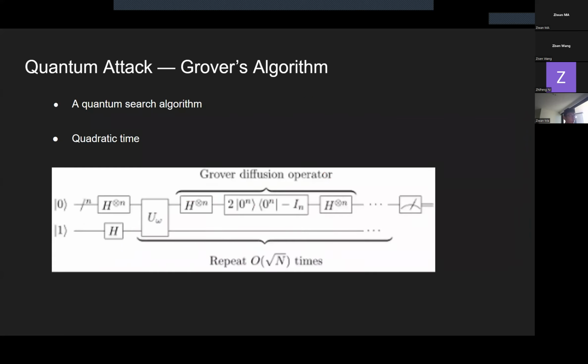Grover's algorithm is another quantum search algorithm for finding the input to a black box function that produces a particular output value. The complexity is quadratic. In summary, Grover's algorithm can accelerate brute force attacks and rebuild the blockchain blocks by finding the hash collisions.